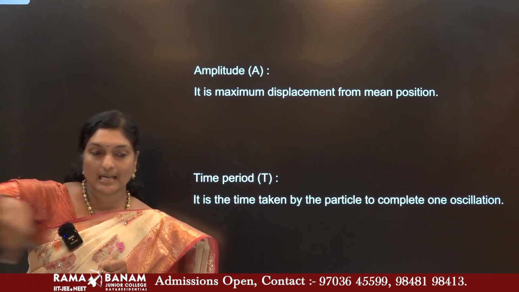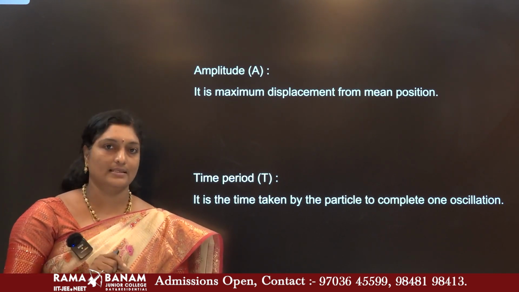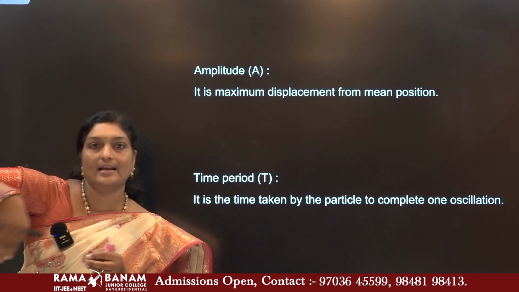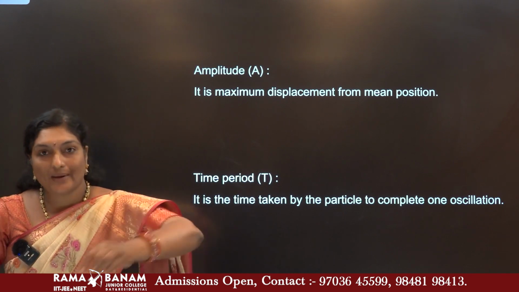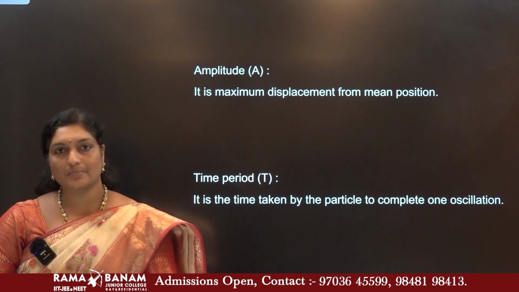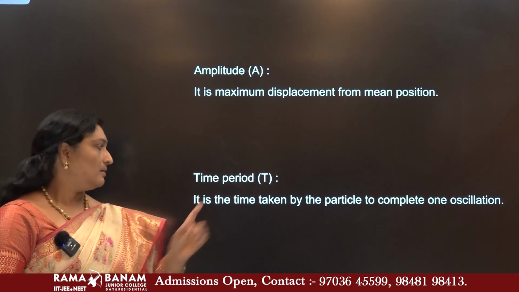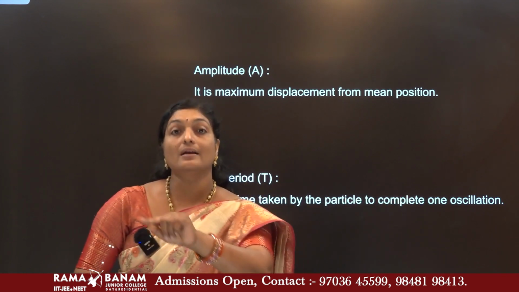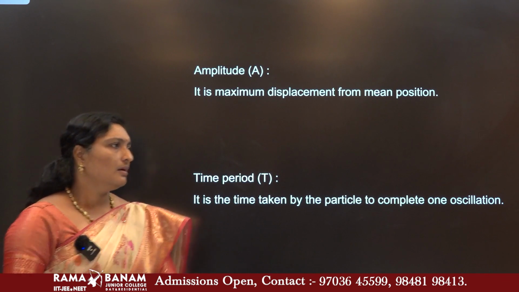That complete process is called one oscillation. Earlier, one circular motion, and this straight line path is one oscillation. So, in order to complete one oscillation, it takes some time and that time is called your time period. So, what is time period? The time taken by the particle to complete one oscillation is defined as a time period.